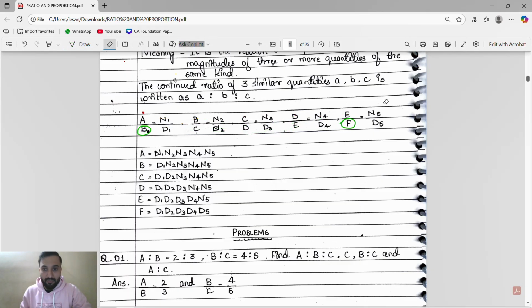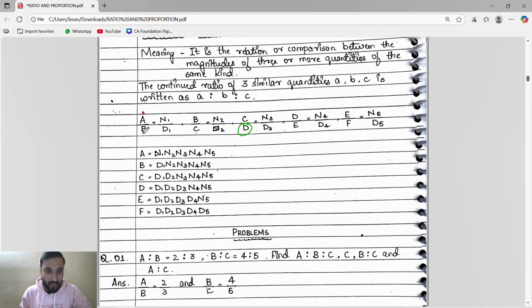So see here, understand one thing. If we have to find for suppose D, so first of all we will start from denominator, because D is in the denominator. See, A is in the numerator, so we'll start from numerator. A to B, B to C, C to D, D to E, finish. If we have to find for D, where is D? D is in the denominator, so we have to start from denominator. So denominator means B, right? B next is C. C next is D. Then if we come to D, we will go up again because D is here. D to E. Okay, like that only.